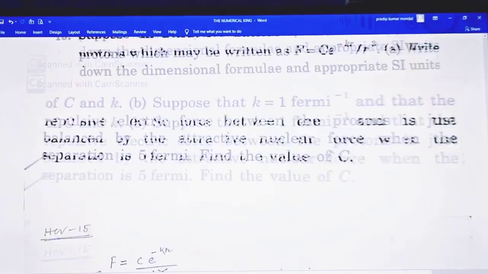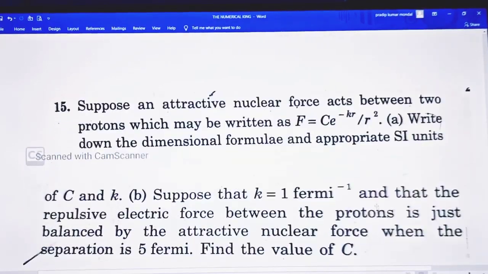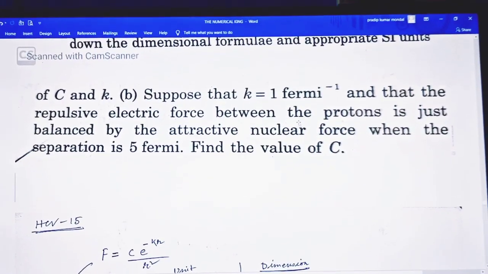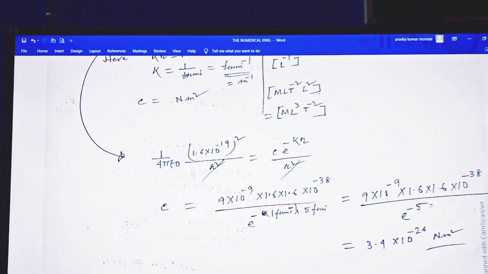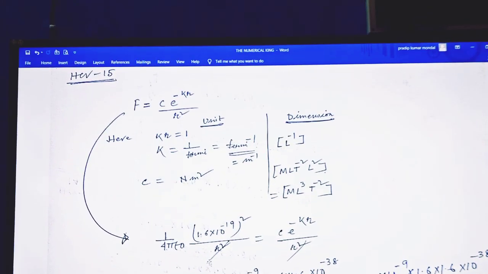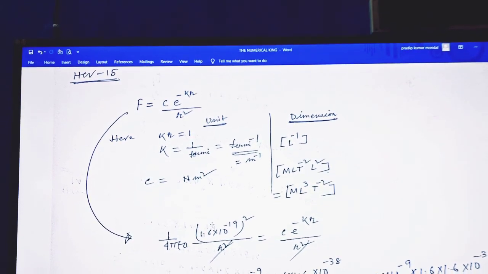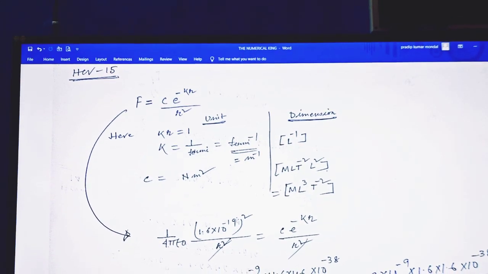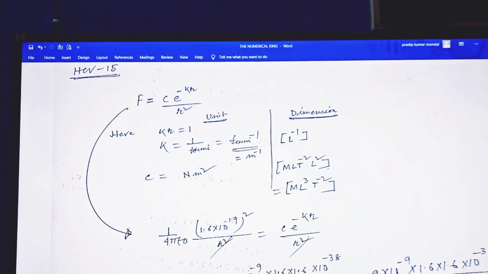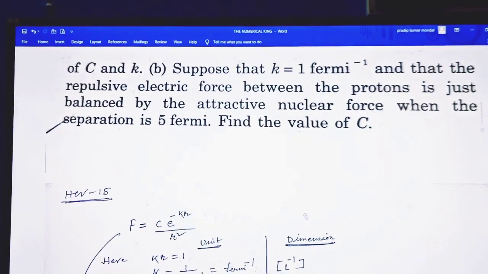So here you have to take R as 5 Fermi, and K equal to 1 Fermi inverse, so the units are the same. So 1 by 4 pi epsilon naught Q1 Q2, where the charge is 1.6 into 10 to the minus 19 for a proton, so proton into proton, squared, divided by R square, equals this nuclear force. The formula is given.